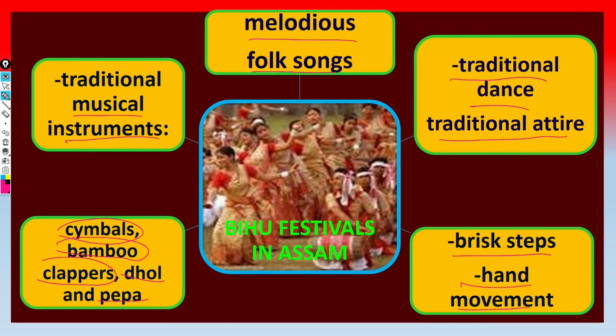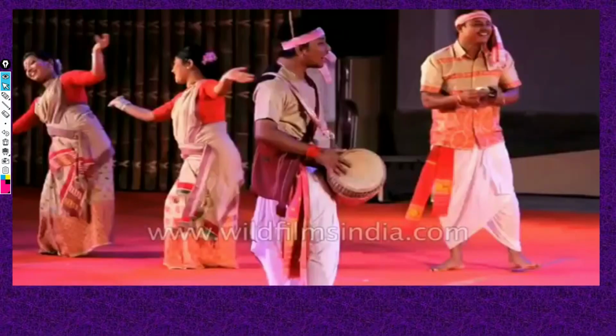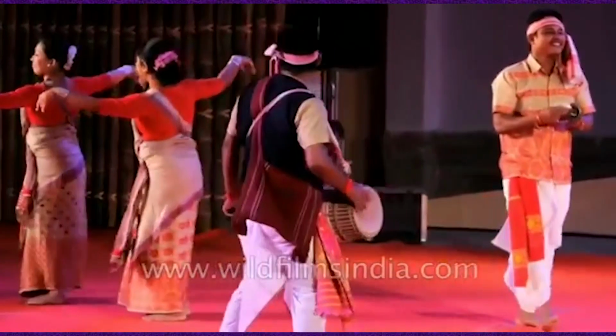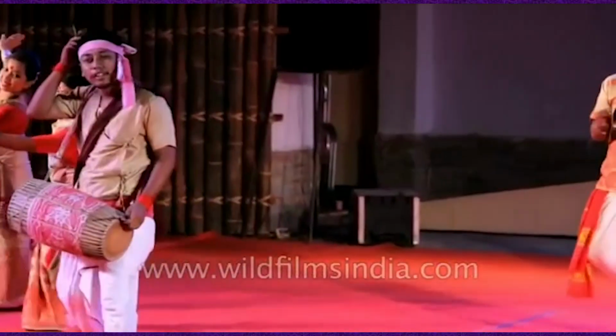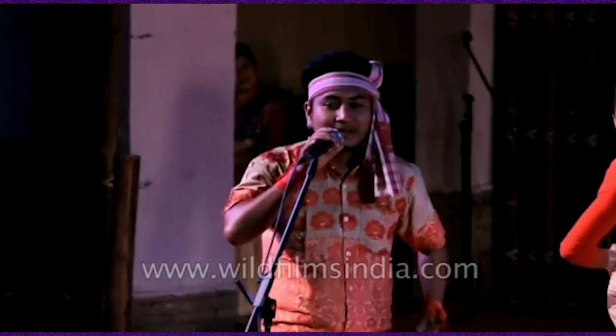All these 4 instruments they play at the time of observing or celebrating the Bihu festivals, right. So, let us go to listen to the music and watch the dance, right, how beautiful they are enjoying their festivals, Bihu festivals.